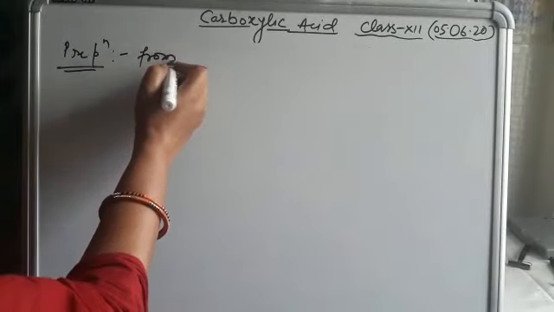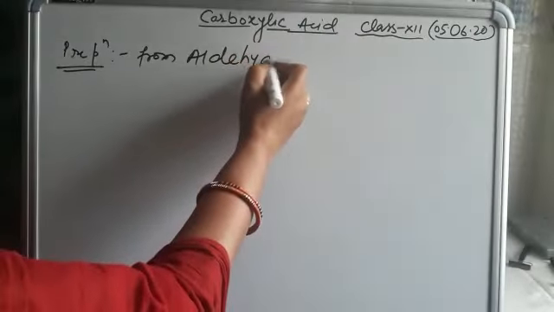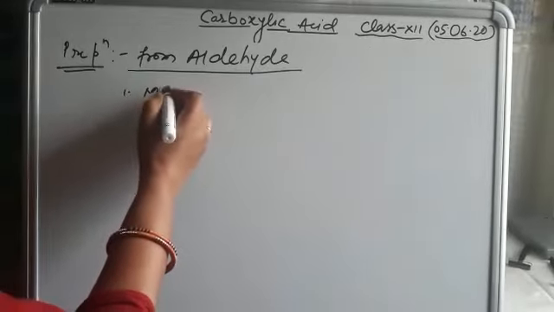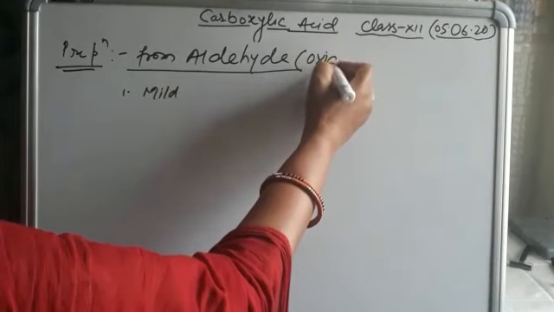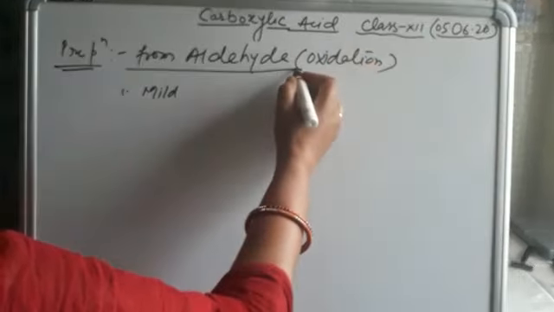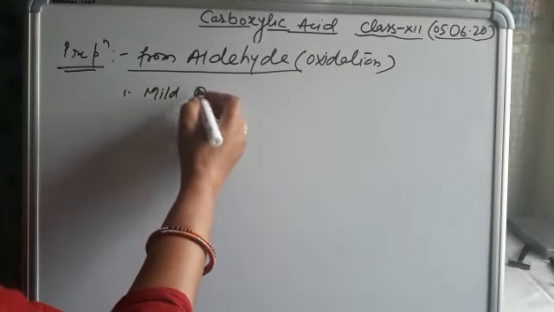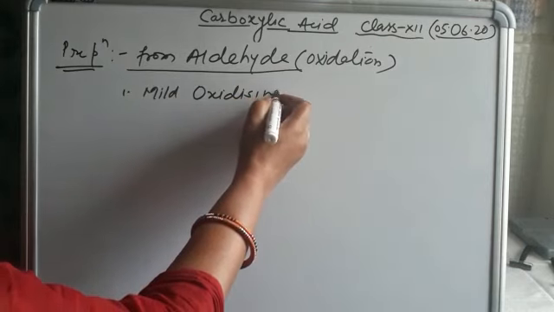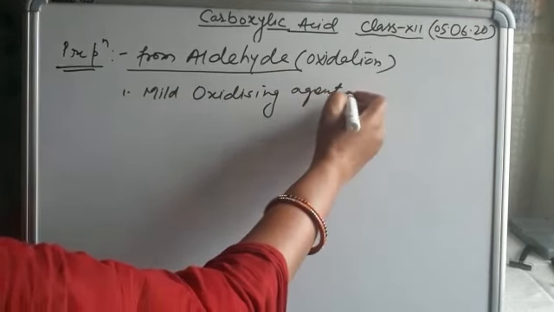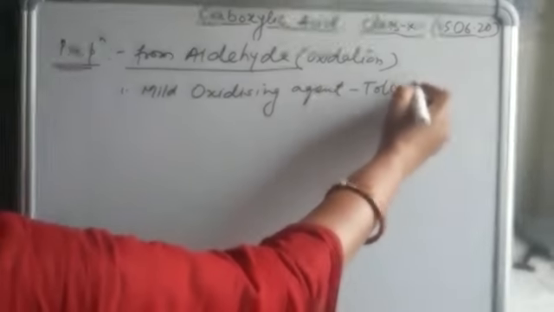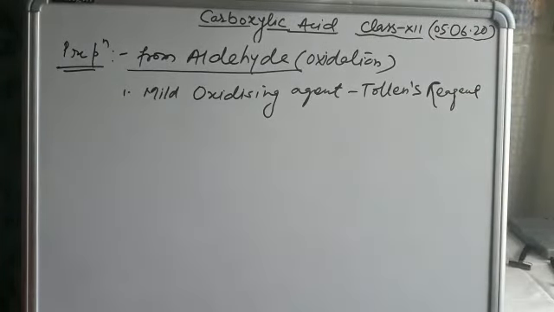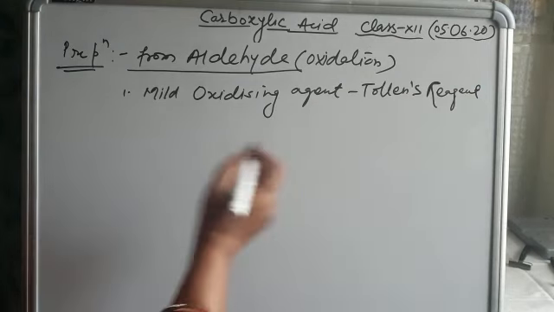Now second method, from aldehyde. When any aldehyde undergoes oxidation in the presence of a mild oxidizing agent like Tollens reagent, we know the Tollens reagent is an ammoniated silver nitrate solution.